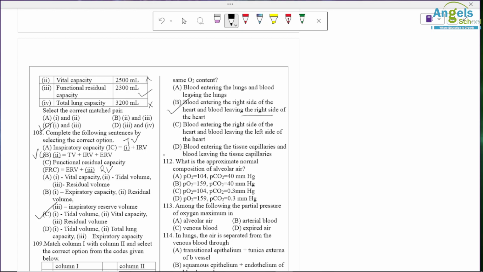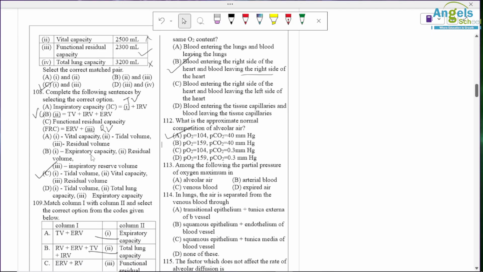So B is correct. What is the approximate normal composition of alveolar air? In alveolar air, PO2 is 104 and PCO2 is 40 mmHg. Option A is correct. Among the following, the partial pressure of oxygen is maximum in alveolar air.